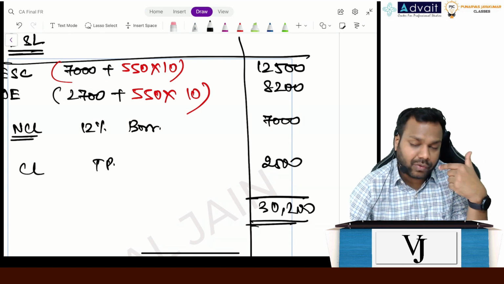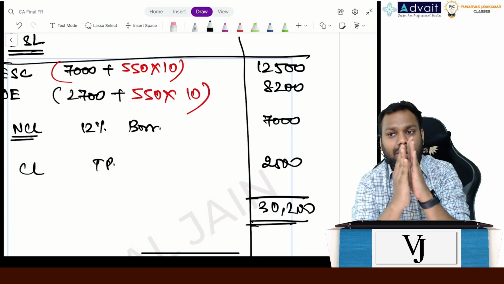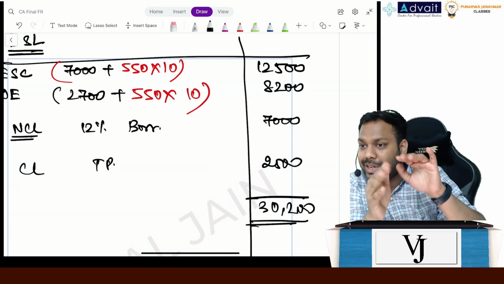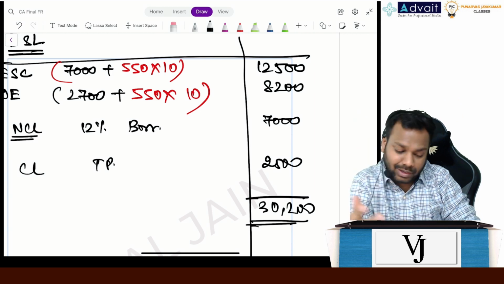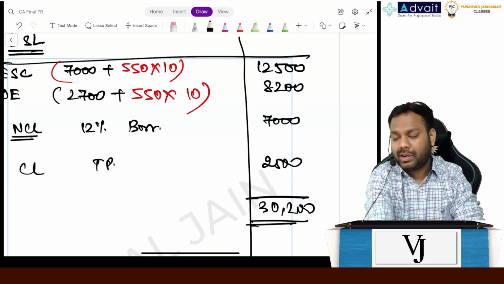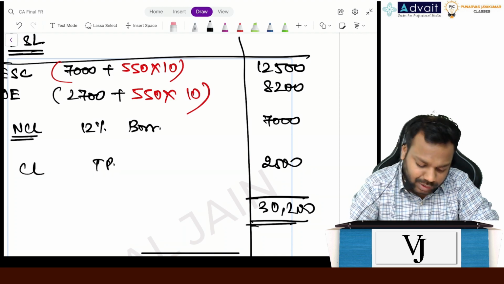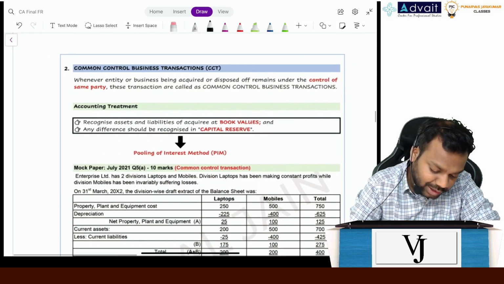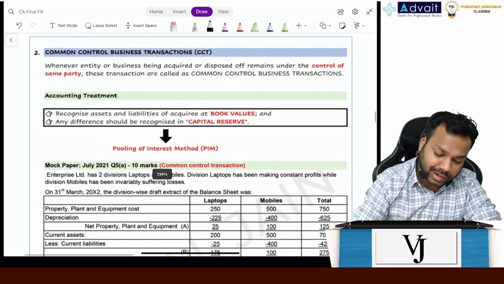If it's a case of reverse acquisition, which entity we have to take the fair value of net assets for, that will change, right? So that's the only change in reverse acquisition. Rest all everything remains the same. There is no change in that. Is it clear, everyone? Now coming to the next part, that is common control business transactions.